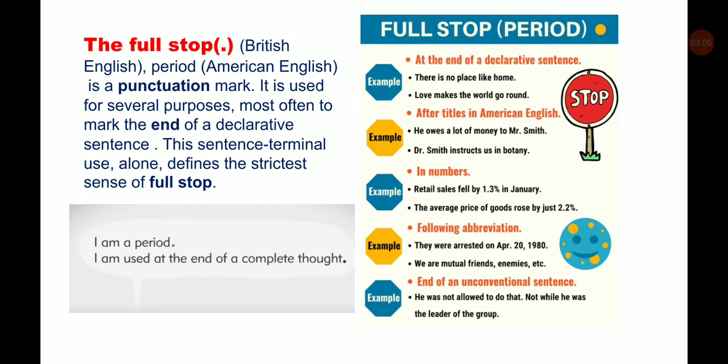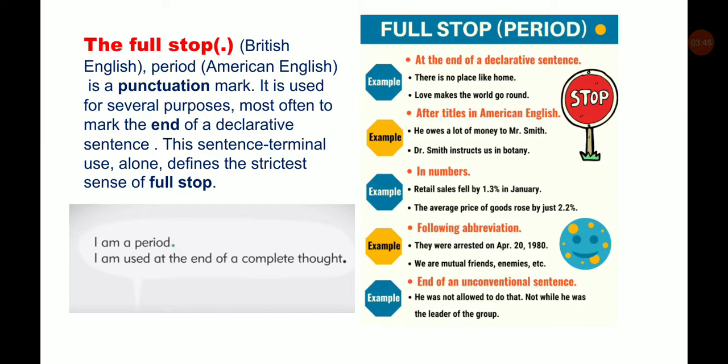The same happens in numbers. Retail sales fell by 1.3% in January. The average price of goods rose by just 2.2%. In the numbers we give a dot, that is also a period. Like the following abbreviations: They were arrested on Apr. 20, 1980. Now here there is a short form of April, so we give a dot, Apr. 20.